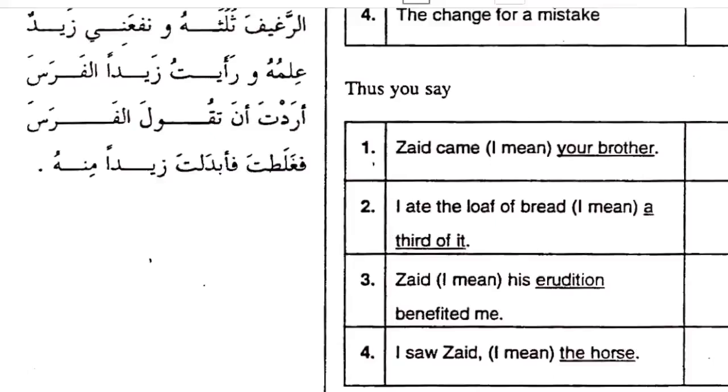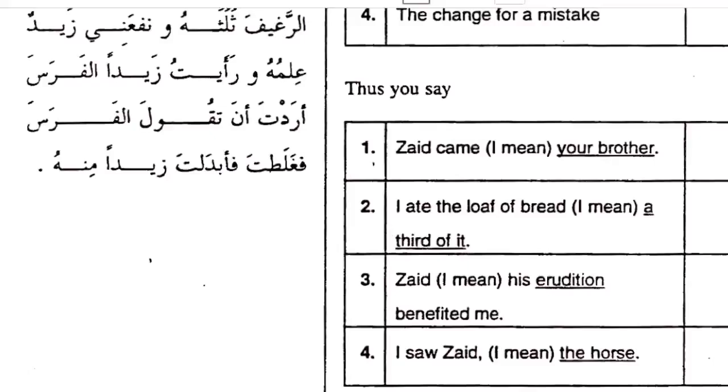But if the thing you are substituting and the substitutor are all the same, we call it kull min al-kull. Like the example I gave you, akeltu ragifa kullahu, I ate the bread, all of it. So the all of it and the bread are the same thing. It's not part of it. I hope that is clear.